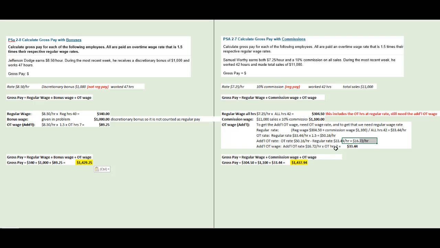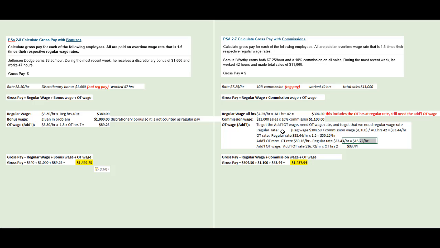So it's very, very important to have this distinction of the difference in how each of these are calculated. Bonuses, when it's discretionary bonus, it's calculated more straightforward like this. If it was non-discretionary bonus, then it's treated as part of regular pay.